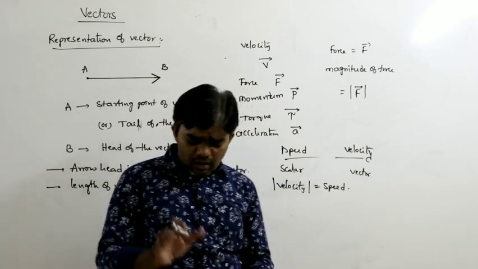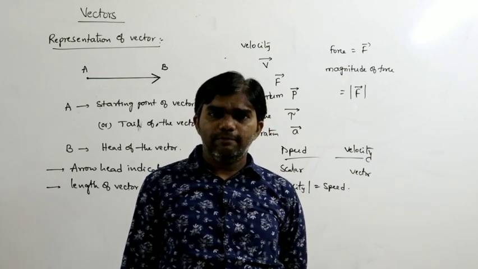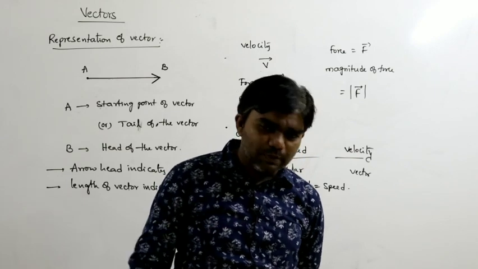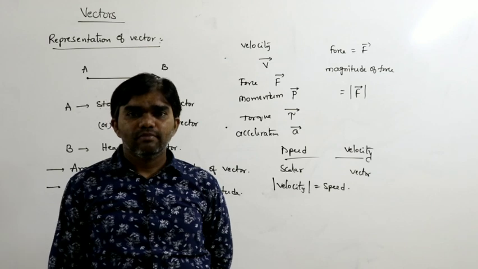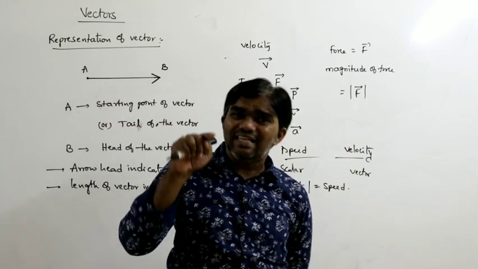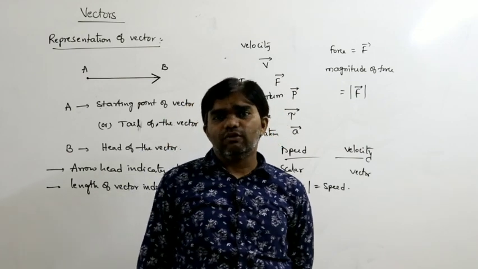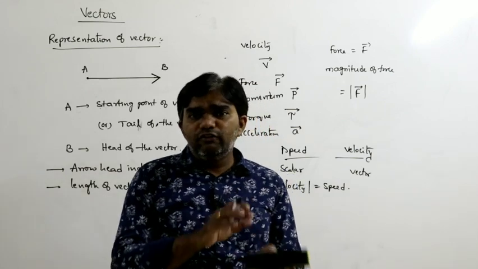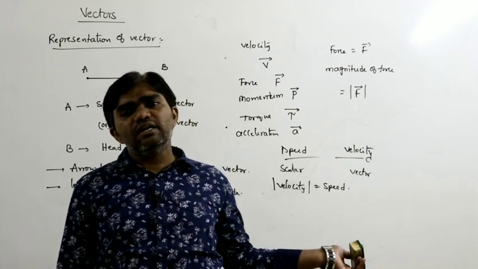For example, if a car is traveling with a speed of 60 kilometers per hour, that is the speed. Let us say if the car is traveling with a speed of 60 kilometers per hour towards east, so if you mention that towards east, that is a vector quantity. If you mention the direction, that becomes a vector. If you are not mentioning the direction, that is a scalar.